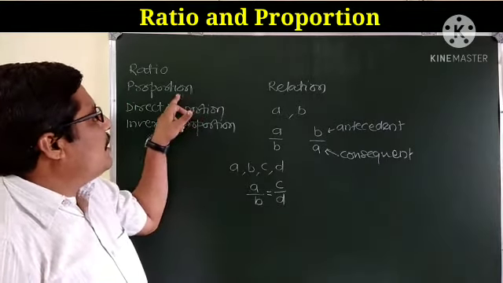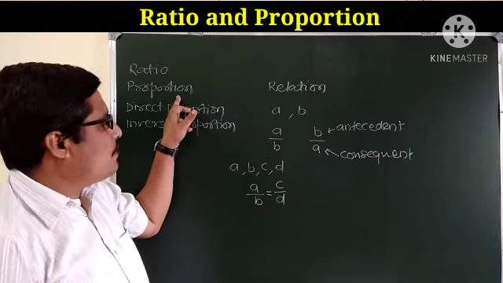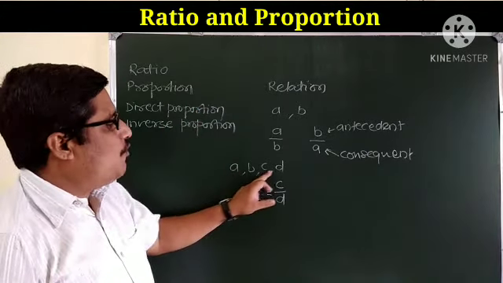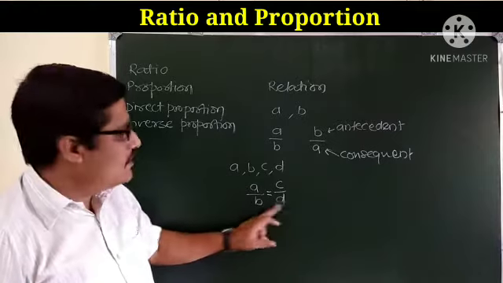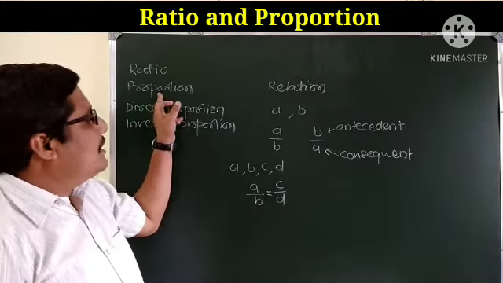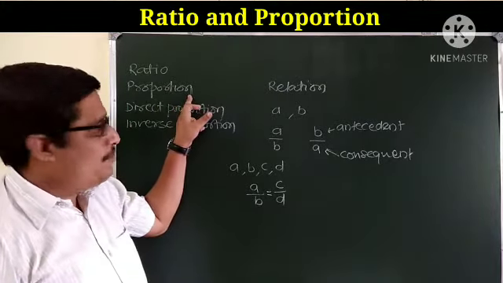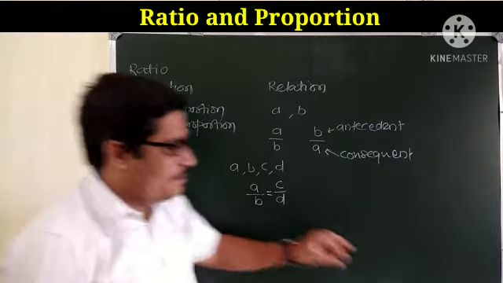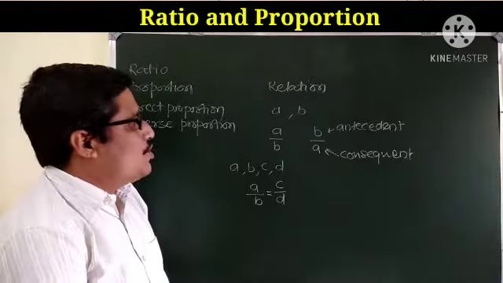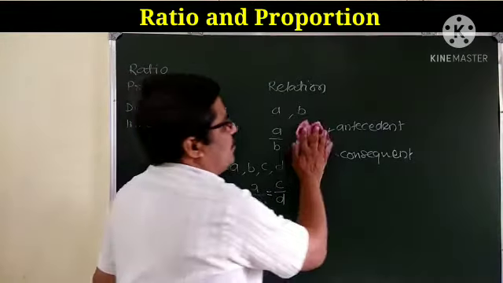That means we come across the second word, that is proportion. If there are four quantities and the ratios formed by those four quantities are equal, then those quantities are in proportion.